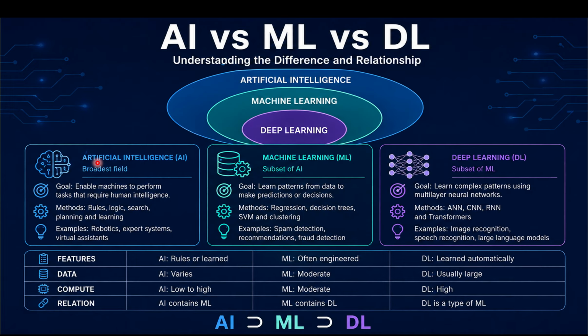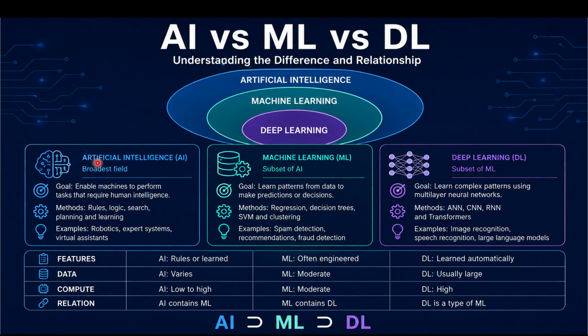These tasks may include reasoning, planning, problem solving, understanding language, recognizing objects, and making decisions. The important point is that an AI system does not necessarily have to learn from data. Some AI systems work entirely according to rules written by human experts.